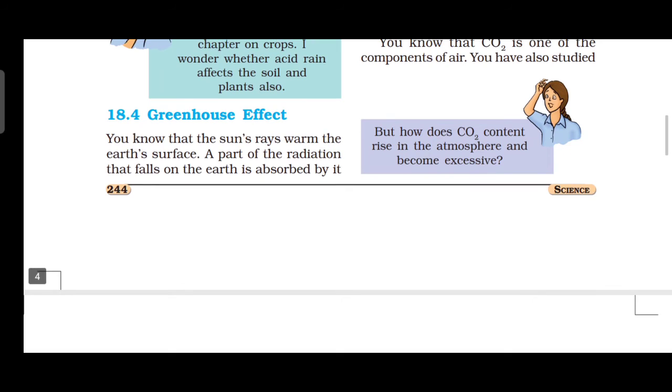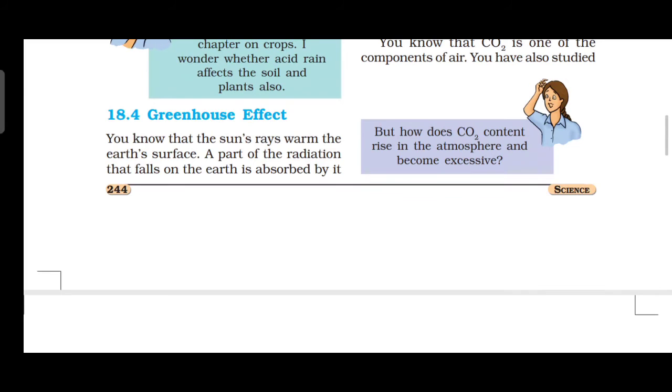Then the next thing is the greenhouse effect. We all know about the greenhouse effect. The sun's rays warm the earth's surface. A part of the radiation that falls on the earth is absorbed by it and a part is reflected back into space.